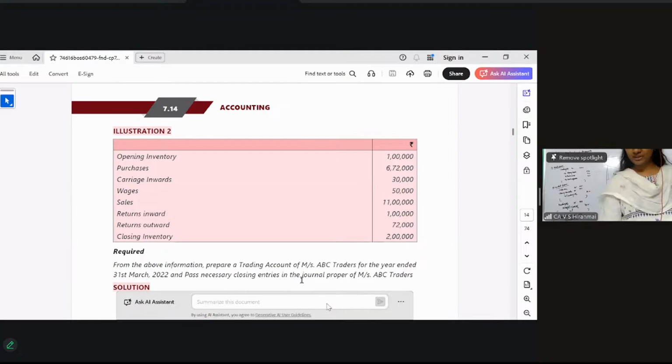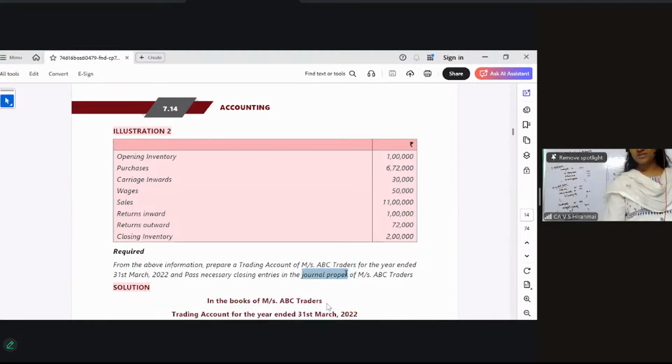So what is journal proper? Journal proper is the subsidiary book, the last book wherein you will be passing the other entries which will not come in the sales book, purchases book, sales return book, purchase return book, bills receivable book, bills payable book. So that particular type of entries will be coming here. Okay. Now the first one, opening inventory.